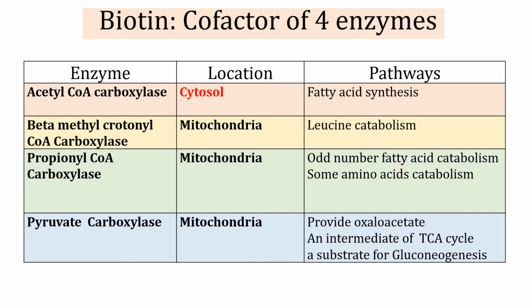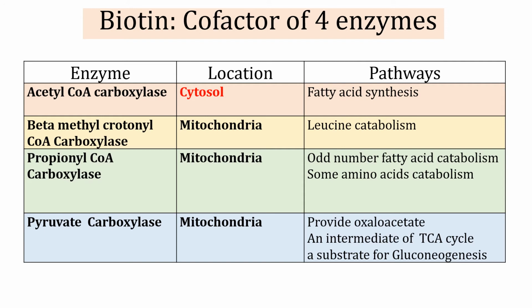All other 3 enzymes are mitochondrial enzymes, and their reactions take place in various metabolic pathways. Second is beta methylcrotonyl coenzyme A carboxylase; this reaction takes place during leucine catabolism. Propionyl coenzyme A carboxylase acts on propionyl coenzyme A, which is produced during odd chain fatty acid catabolism or during catabolism of some branched chain amino acids like valine, leucine, isoleucine and threonine.